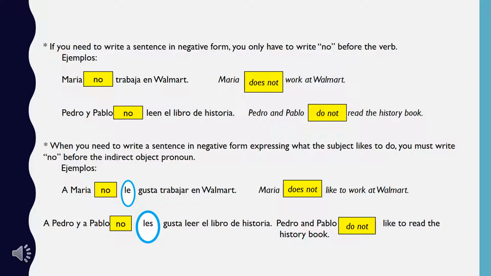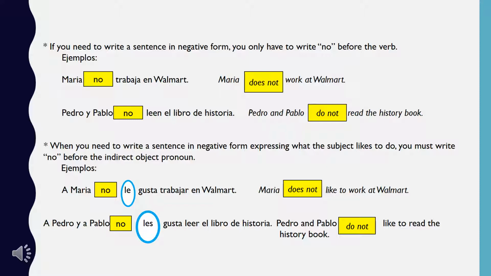When you need to write a sentence in negative form expressing what the subject likes to do, you must write no before the indirect object pronoun. Ejemplos. A María no le gusta trabajar en Walmart. María does not like to work at Walmart. A Pedro y a Pablo no les gusta leer el libro de historia. Pedro and Pablo do not like to read a history book.